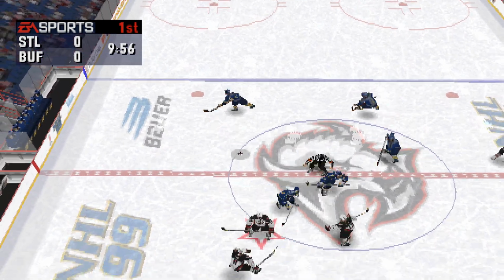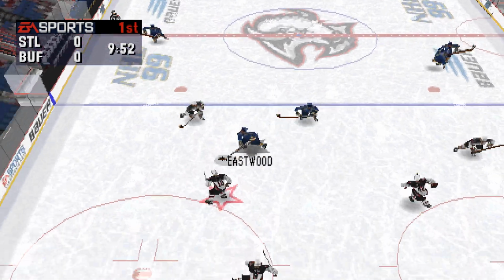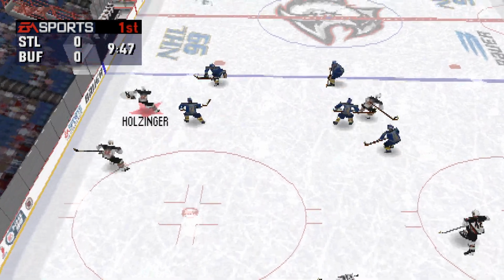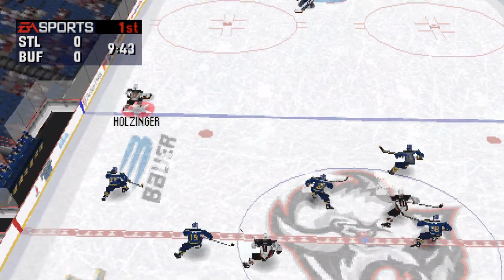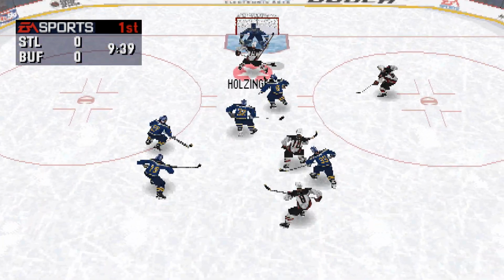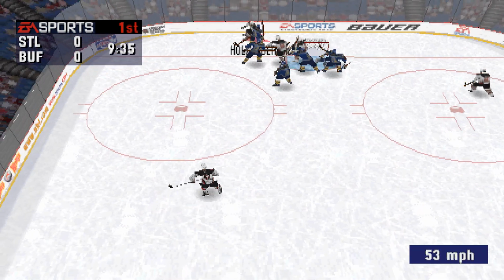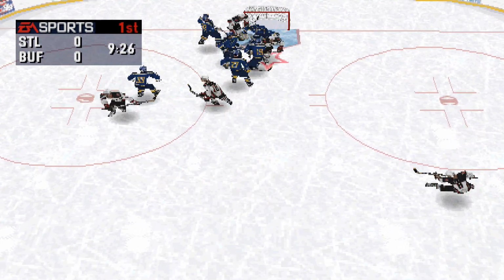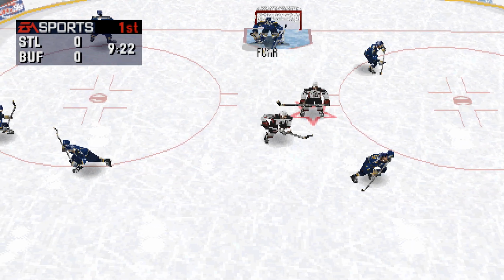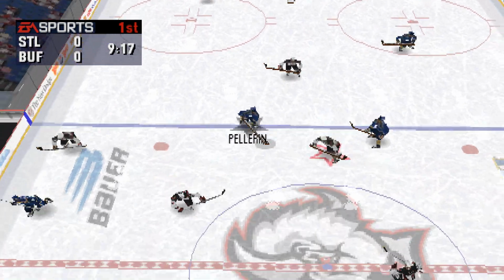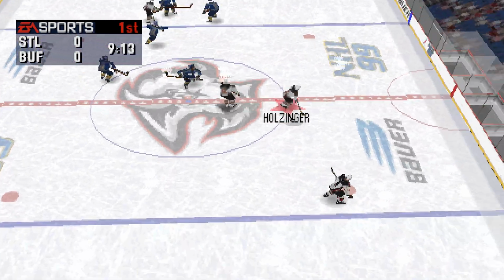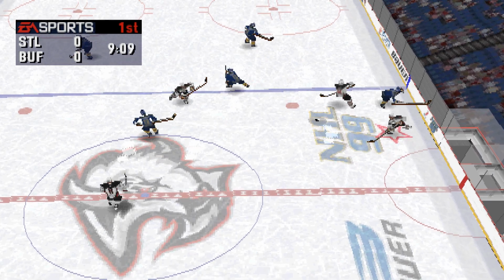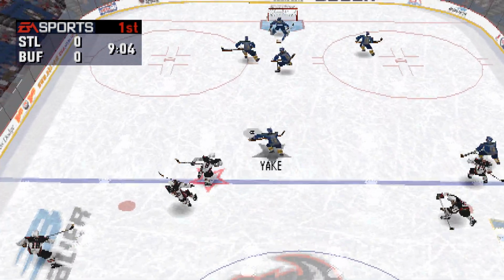They drop the puck. Eastwood wins the draw cleanly. Yake moves it on. Then the pass was intercepted. Holzinger out of his own zone. Buffalo gets a breakaway! Shoots! Fuhr gets the puck to Rivers. He's flattened by Barnaby. Holzinger gives it to Shannon.